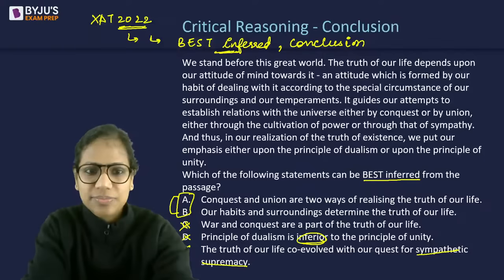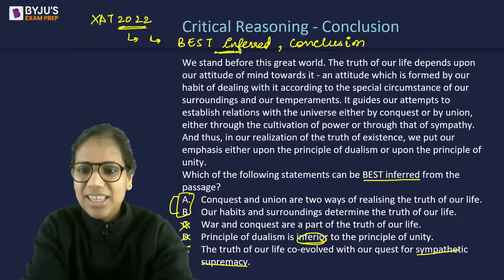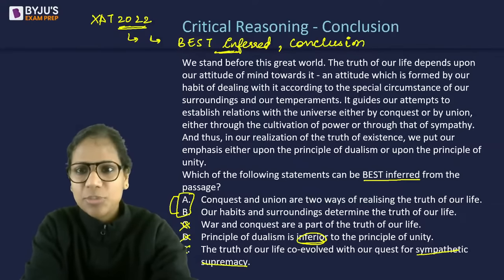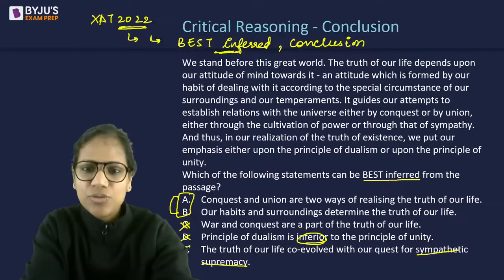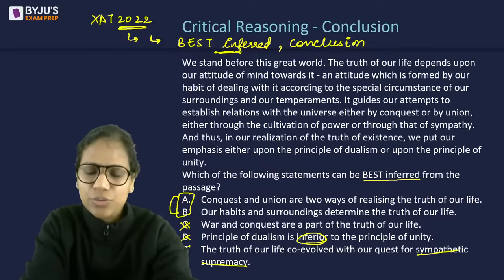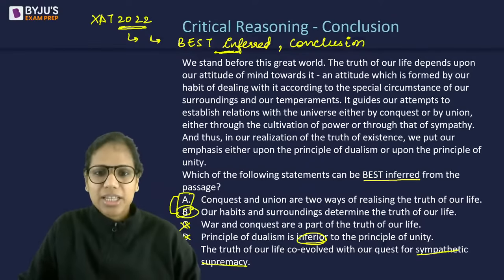Now, between A and B, those who marked A, how did you reject B? That's the question. Yes, because B on the face of it appears fine to me. Habits have been mentioned, surroundings have been mentioned, and we've said that they determine our attitude, and our attitude in turn determines the truth of our life. So how is this incorrect?